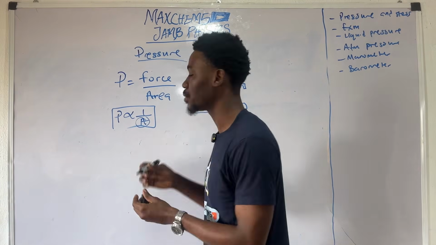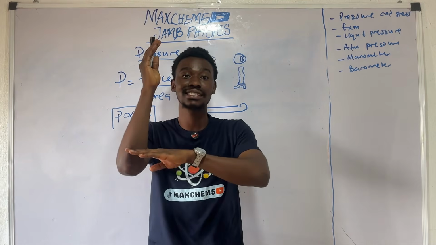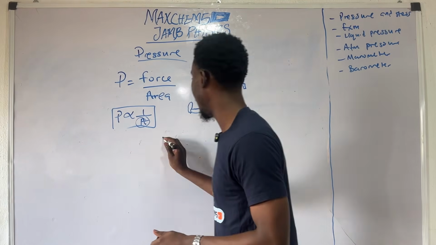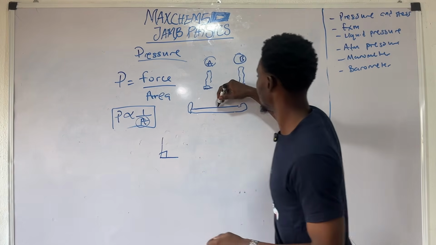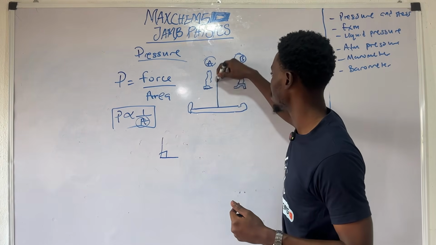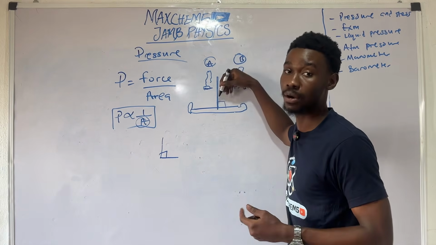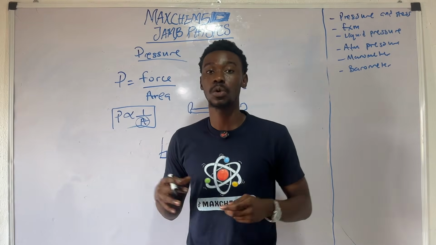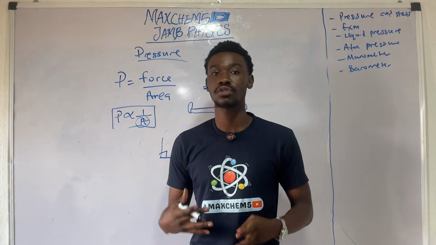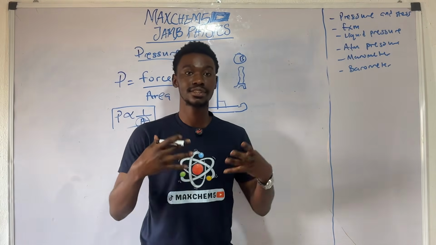But when we are talking about a perpendicular force or a normal force, perpendicular simply means 90 degrees. When something acts at 90 degrees to something else, like in this case, if A should step on him, A would step on him at 90 degrees. In physics, we like to call that normal. So normal or perpendicular forces, we are talking about pressure. But when we are talking about distorting forces, we are talking about stress. So that is the difference between pressure and stress.